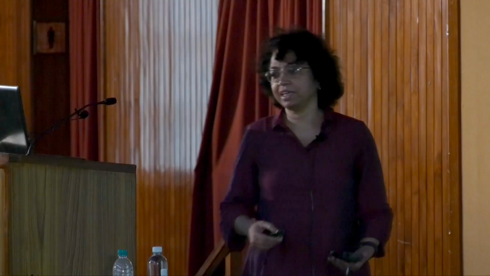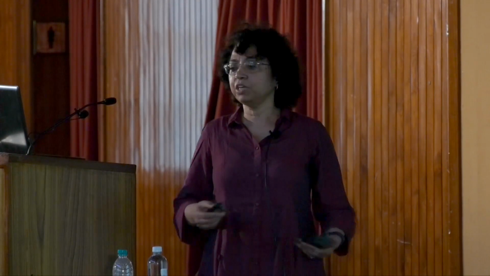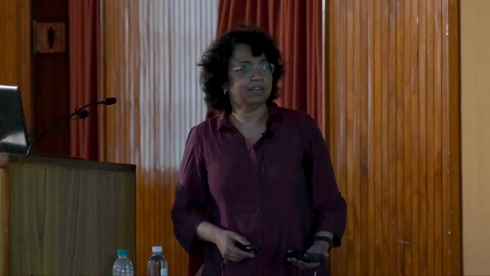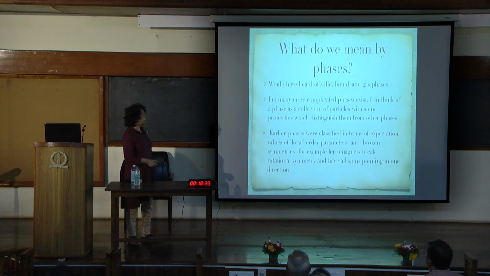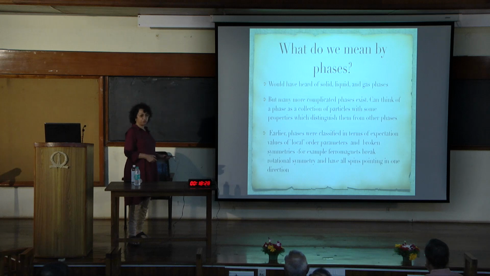So let me start by saying, what do we mean by phases? All of you would have heard of solid, liquid and gas phases, but many more complicated phases can exist, and one can think of a phase as a collection of particles with some properties which distinguish them from others. Earlier, the phases were classified in terms of expectation values of what are called local order parameters and broken symmetries. For instance, ferromagnets broke rotational symmetry and had all their spins pointing in one direction.